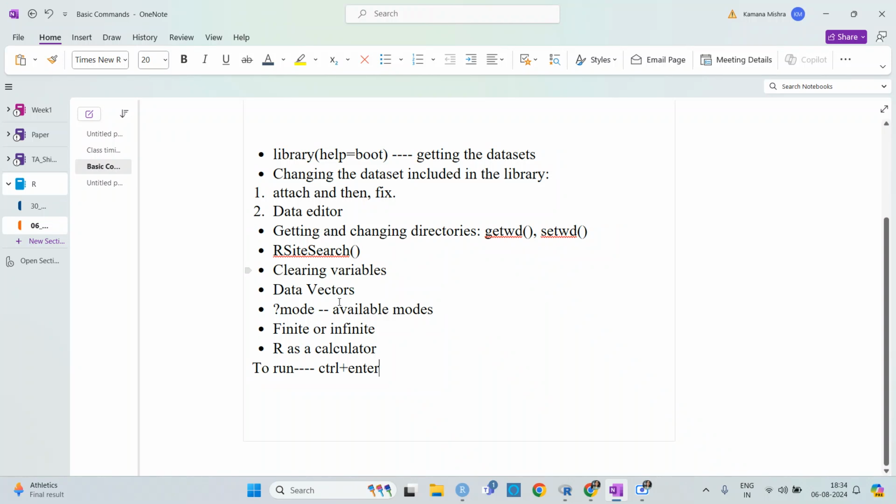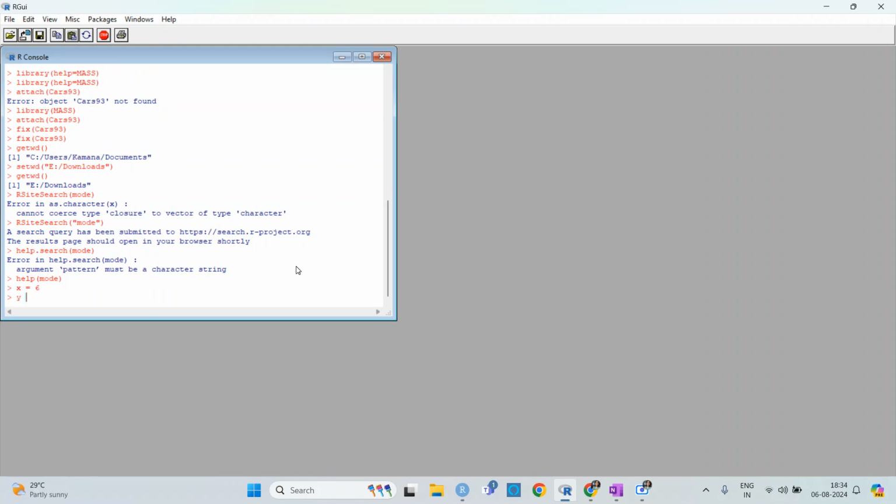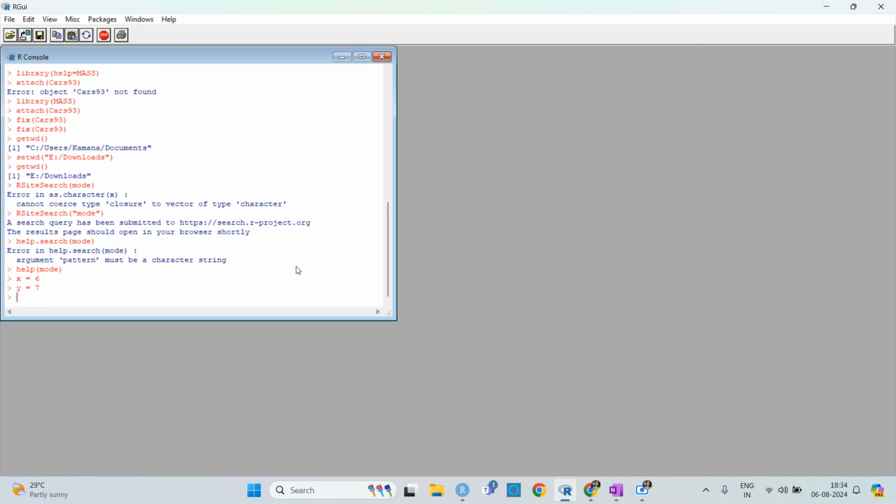Now the next thing is clearing variables. I think I told you about clearing variables in the last class also. Let's say x is equal to 6, y is equal to 7, y is equal to 8.